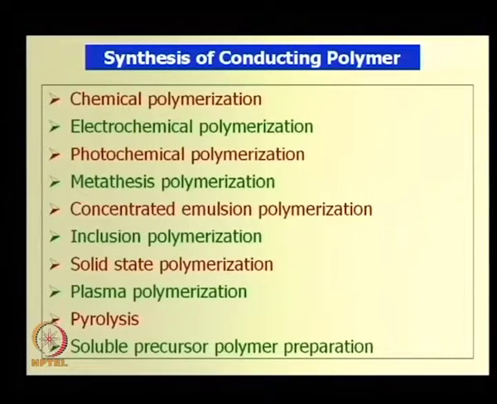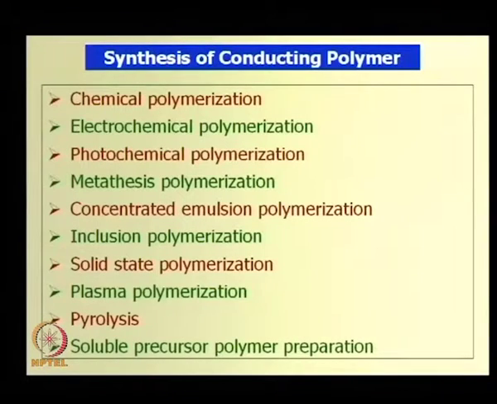From this list of different techniques for the synthesis of conducting polymers, I mentioned that only a few are very important and many people are following them. One is chemical synthesis, another is electrochemical synthesis, and the third one is plasma synthesis. This electrochemical synthesis can be done directly on a device, on a substrate, and there is no need to dissolve the polymer in solvent or heat the polymer to melt it for depositing a thin film on a substrate.